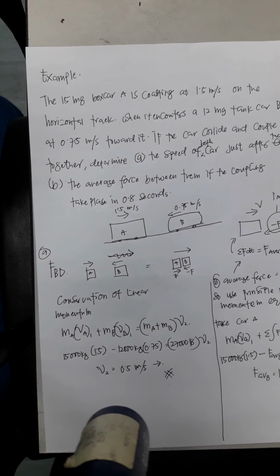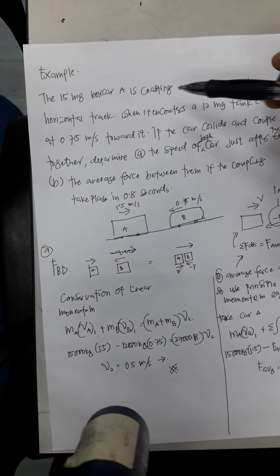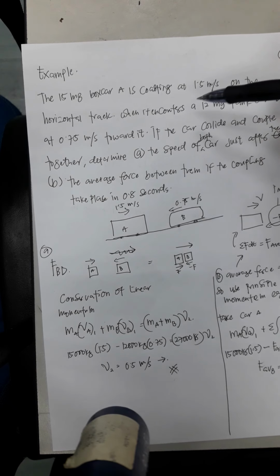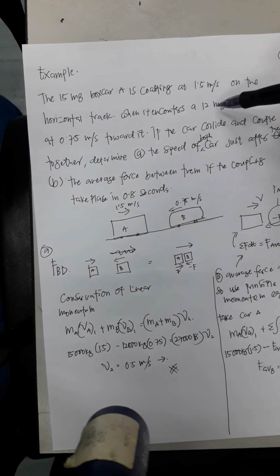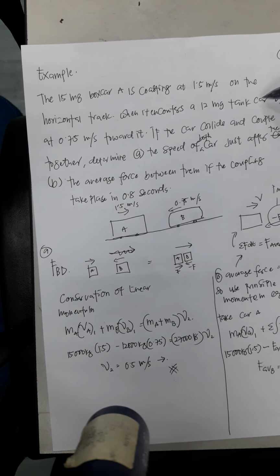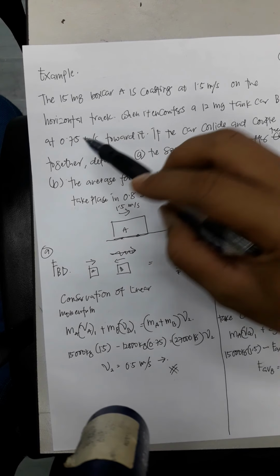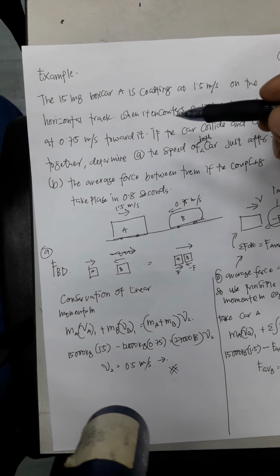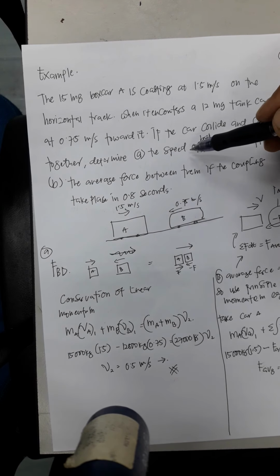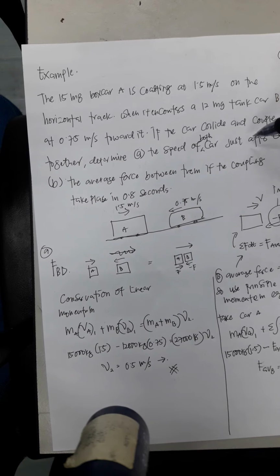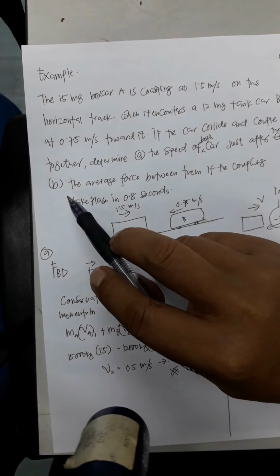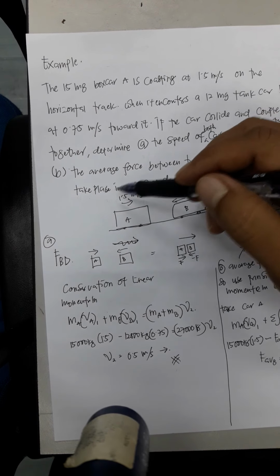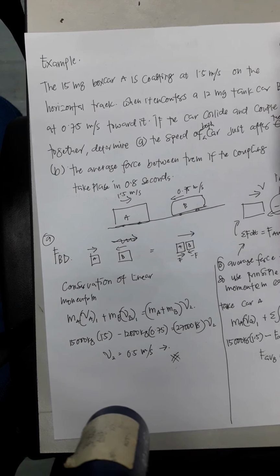The 15 megagram boxcar A is coasting at 1.5 meters per second on a horizontal track when it encounters a 12 megagram tank car B that is coasting at 0.75 meters per second toward it. If the cars collide and couple together, determine the speed of both cars just after the coupling, and second, the average force between them if the coupling takes place in 0.8 seconds.